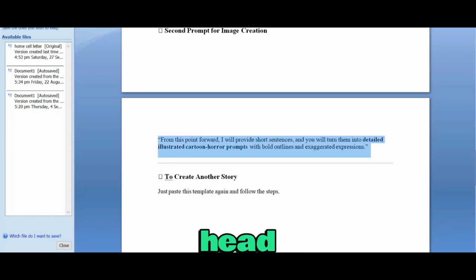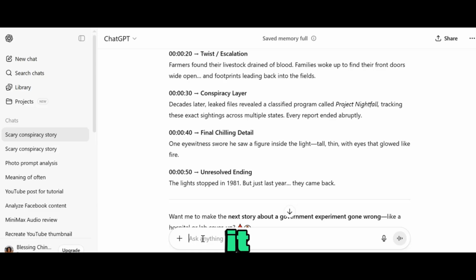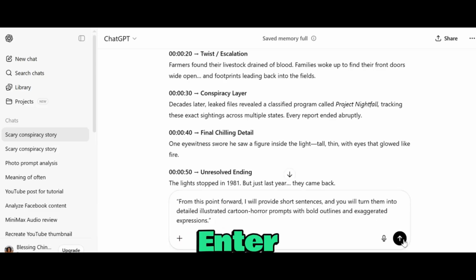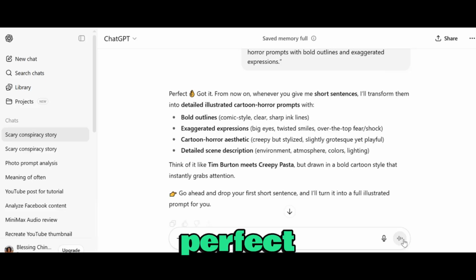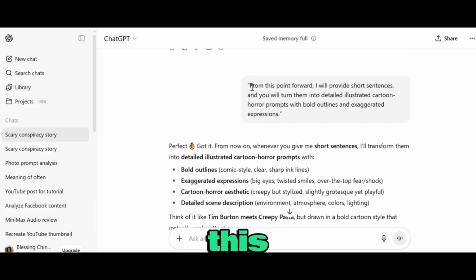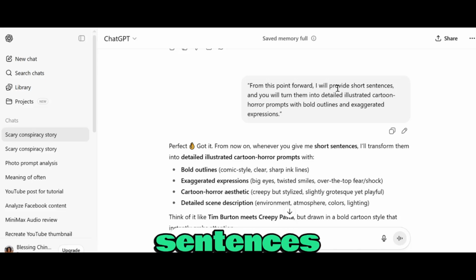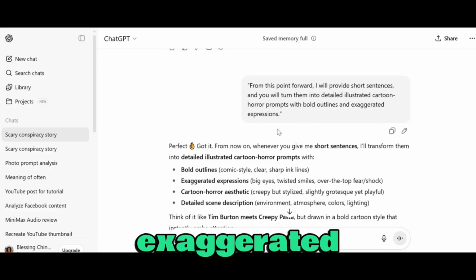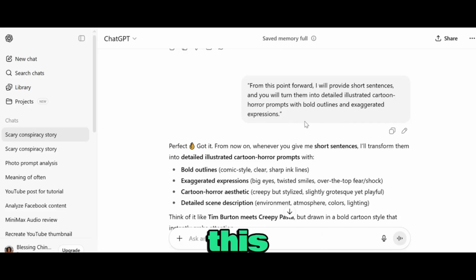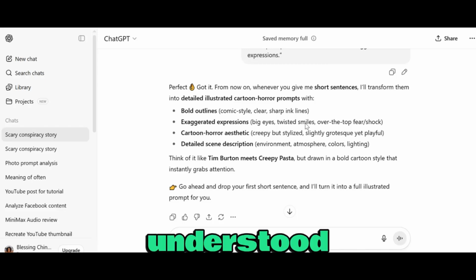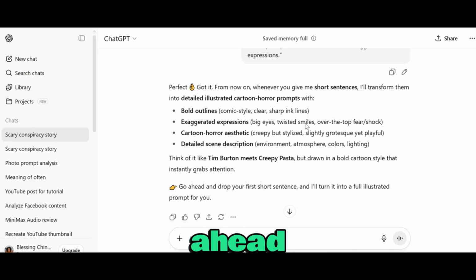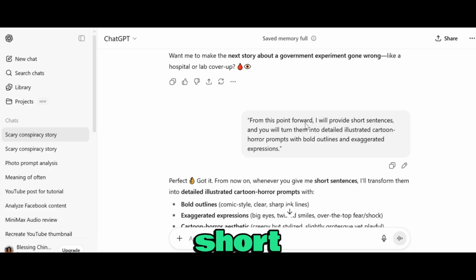Once you copy it, head over to ChatGPT and paste it on the prompt box. Once you hit enter, ChatGPT will understand what you want and give you a perfect result. What this prompt said is that from this point onward, I will provide short sentences and you will turn them into a detailed illustrated cartoon horror prompt with bold outline and exaggerated expressions. So once this is in, this is the kind of result that we got. ChatGPT told us that it understood this prompt and I can go ahead with giving it my short sentences.